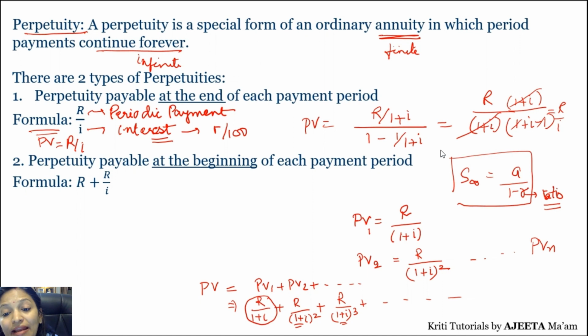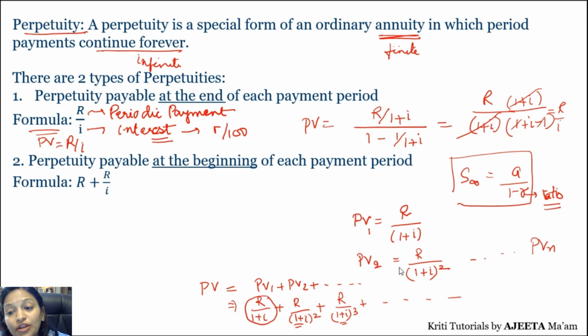Now if you are paying at the beginning, as I told you in an example, if I have to pay the installment for 2023, and if I am paying in the beginning, that is if I am paying on 1st Jan in the beginning of the year, then the second formula will be used. If I am paying at the end of the year, then the first formula will be used. So the second formula is for the beginning, meaning the starting of the payment period. So when you are paying the perpetuity amount at the starting of the payment period, then the formula is R plus R upon I.